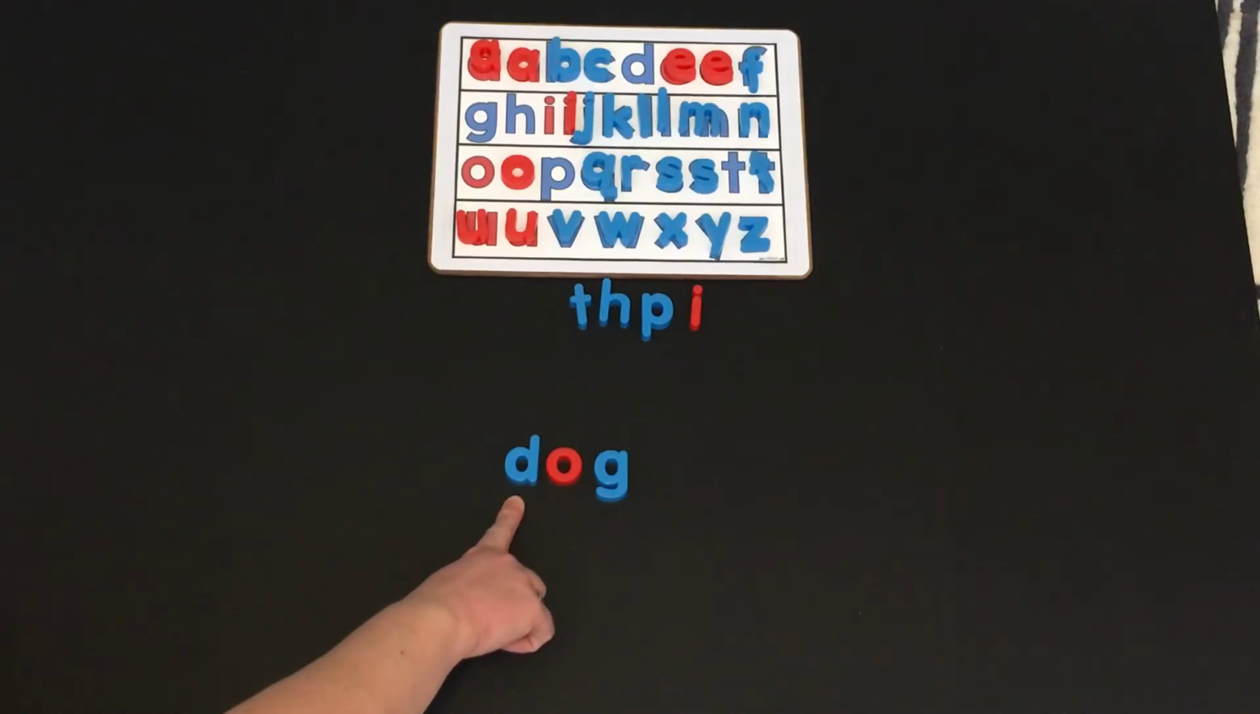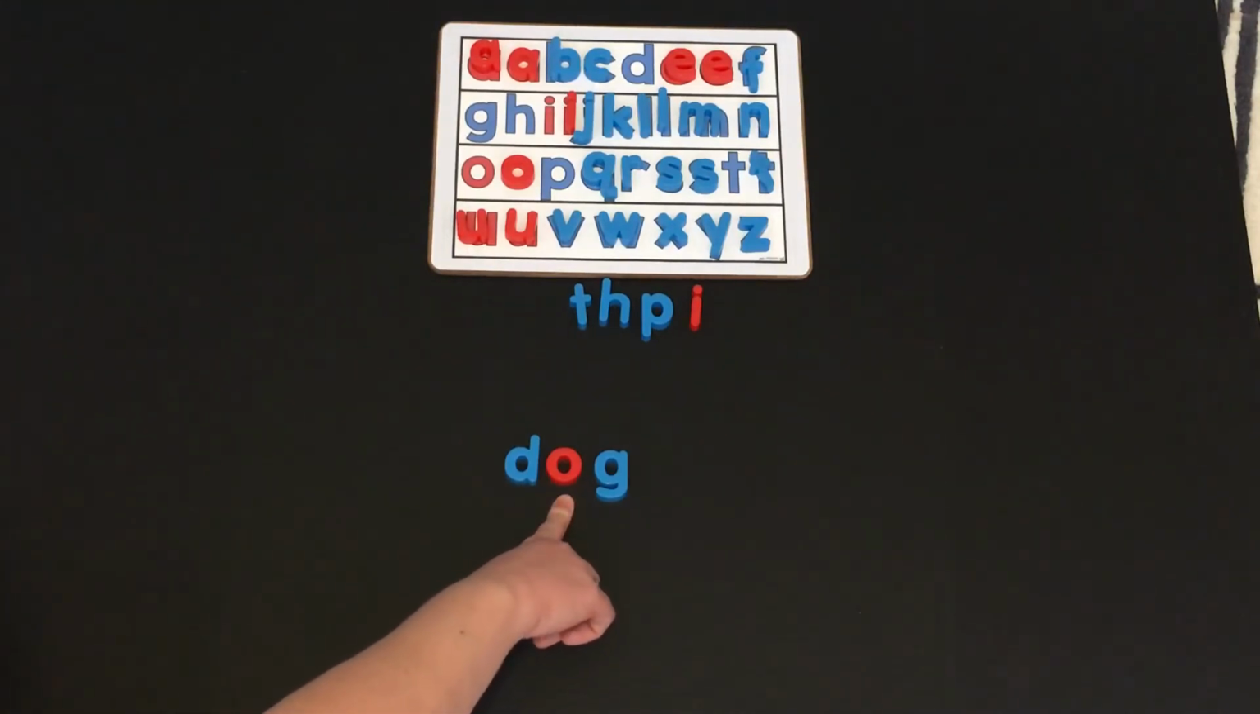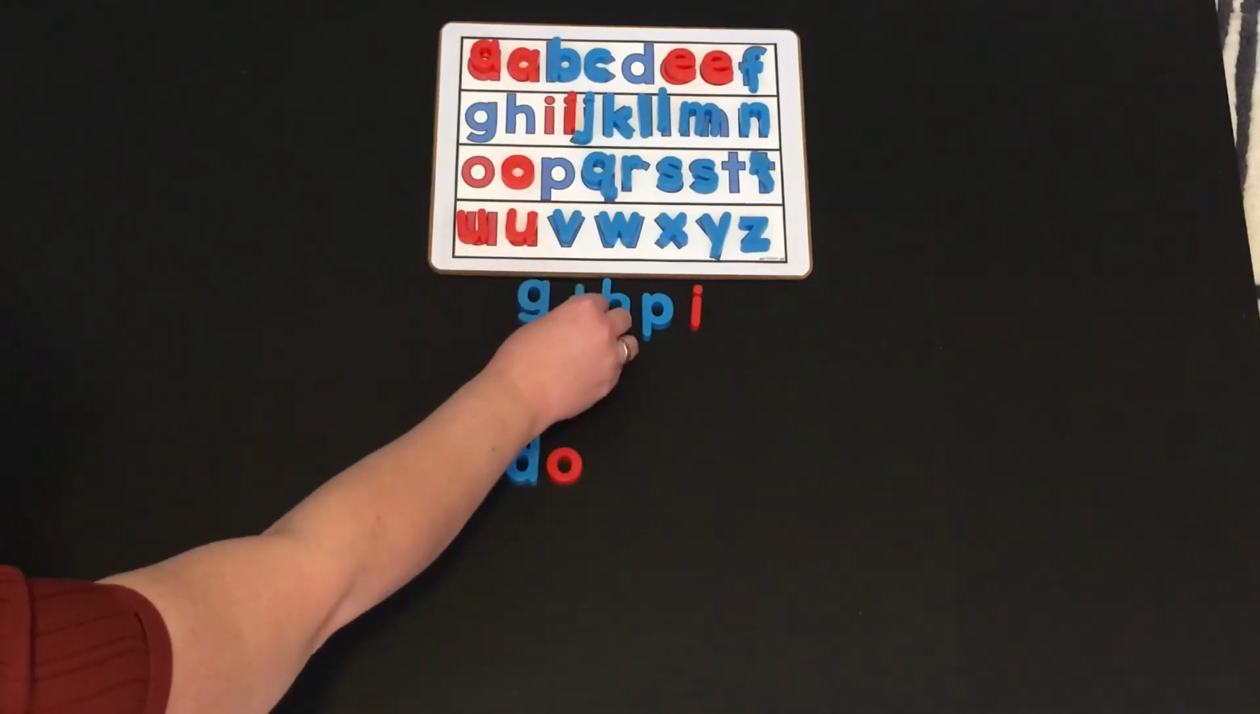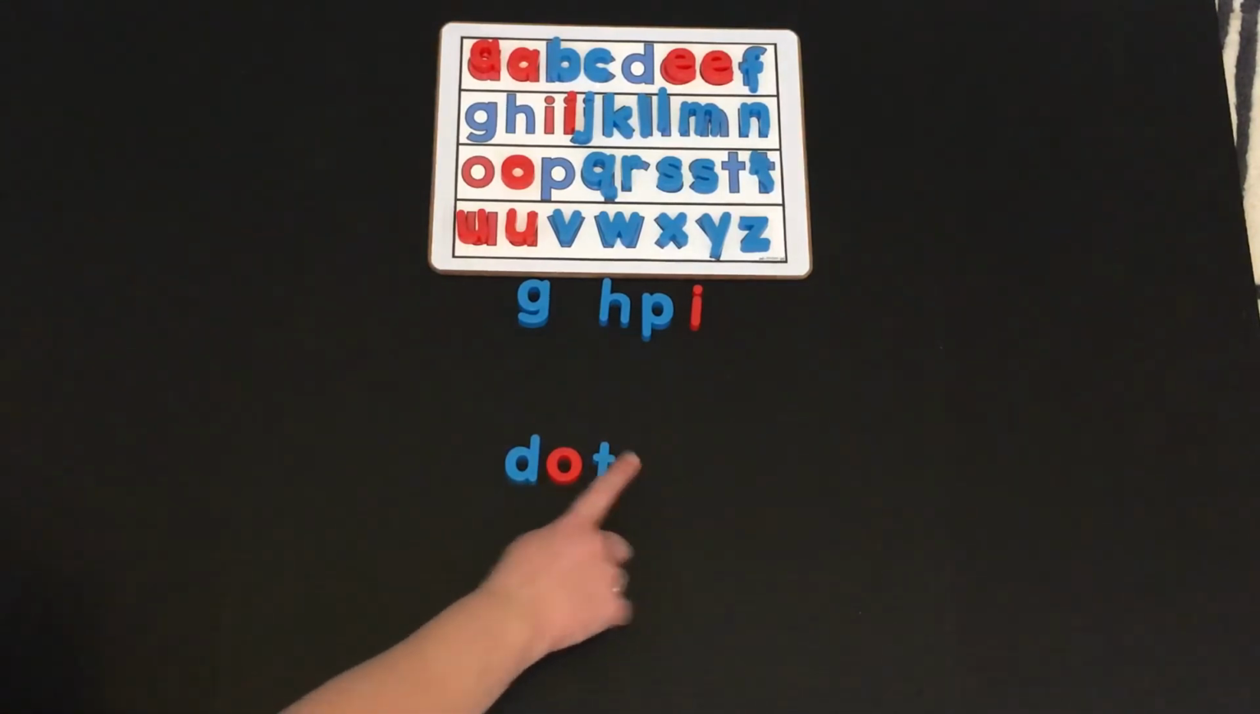Do I need to change the beginning sound? Dot. No, it still sounds like D. What about the middle sound? Dot. No. What about the ending sound? Dot. Yes, that sounds like a T. Let's say the sounds and blend it. D, O, T, dot. Very good. Now let's change dot into hot.